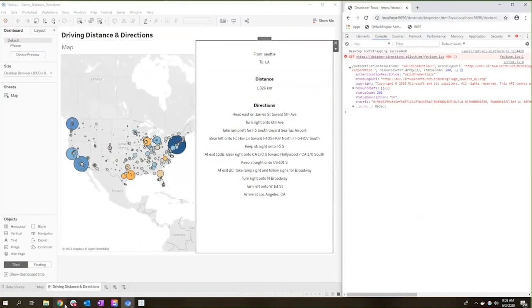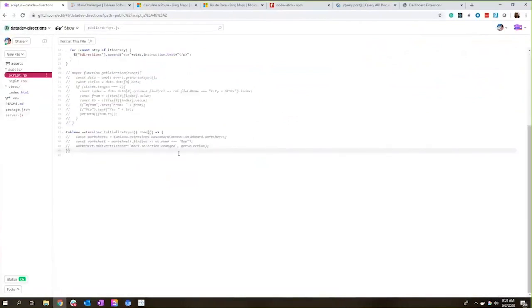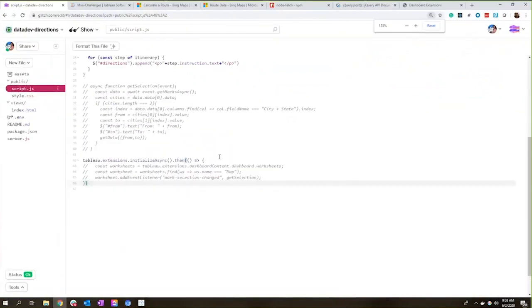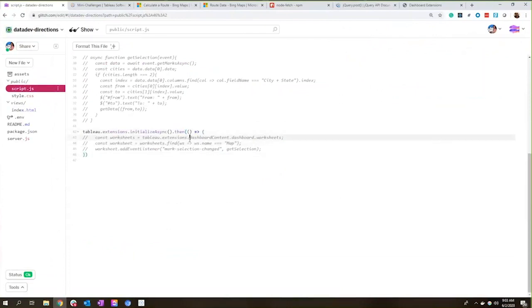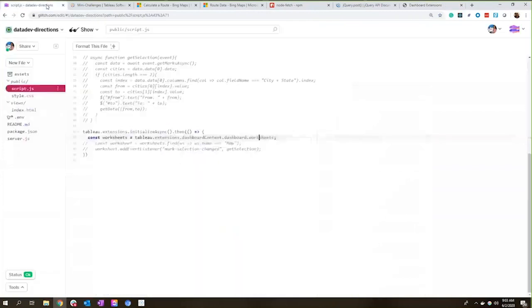So go ahead, let's set up our event listener here. Let me zoom in a bit too. I didn't think about that earlier. First thing you want to do is grab all of the worksheets that are on our dashboard. And you can find this path from Tableau all the way down to worksheets within the Extensions API reference material. So here's, for example, you can get the worksheets here. It will show you all of the things you need to do to set up your extensions.